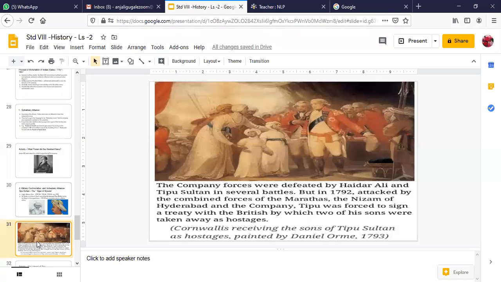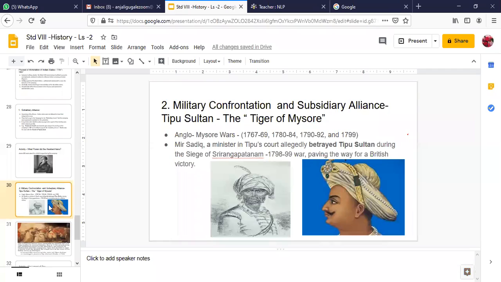Tipu Sultan had 4 sons, and after his death also, after he was killed in the final war of 1798 and 99, all his 4 sons were kept as hostages in a nearby city of Srirangapatnam. Okay, so this tells you the story of how Tipu Sultan was not easy to kneel down in front of the East India Company, and he fought bravely against the British East India Company and tried to protect his kingdom till his death.